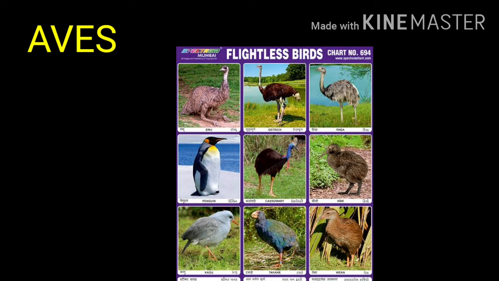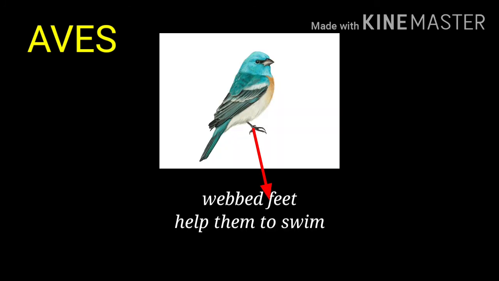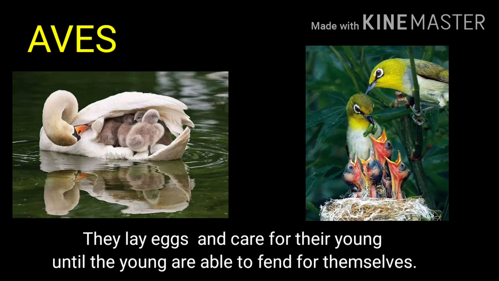There are some exceptions, like flightless birds such as ostrich, emu and penguins. Because of their heavy weight they cannot fly, but all the birds can walk. Birds can swim because they have webbed feet, and these webbed feet help the bird to swim in water. All the birds lay eggs and care for their young ones until the young ones are able to fend for themselves.